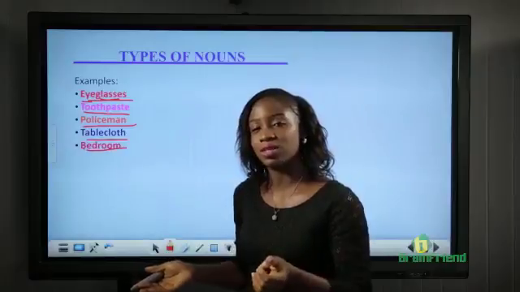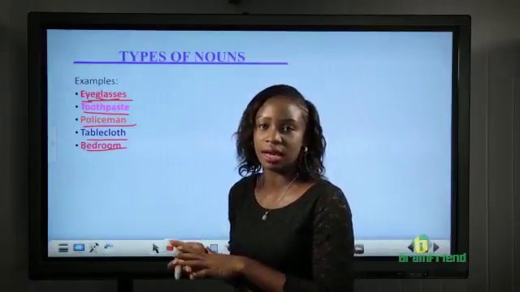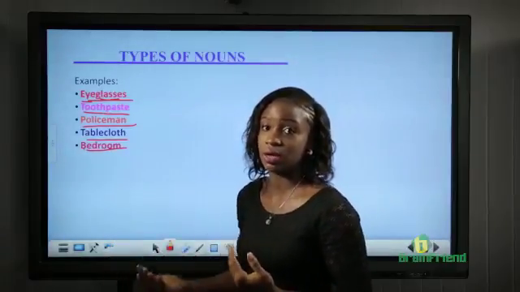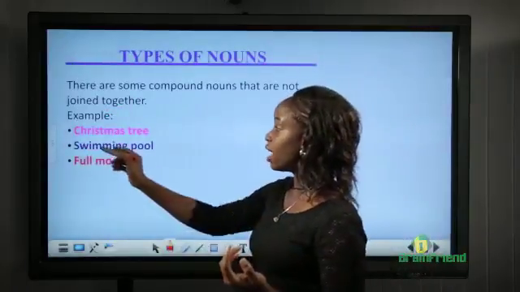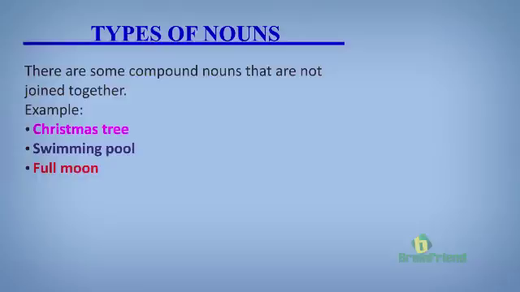Now we have compound nouns that we don't have to join together. They can stand separately on their own. Some examples are Christmas tree. You don't have to join it together. The words stand on their own, but one still explains the other. Swimming pool. You don't have to join it together too. And full moon. You don't have to join these nouns together, but together they still have one meaning.